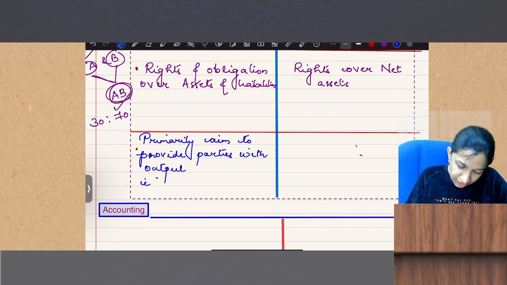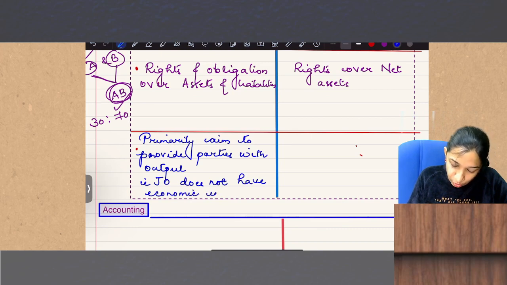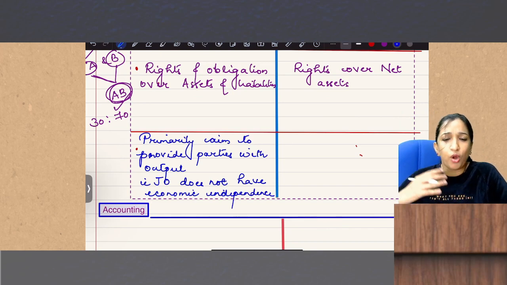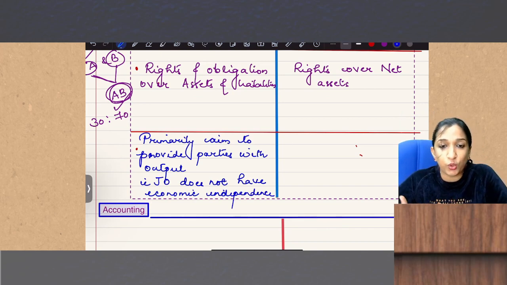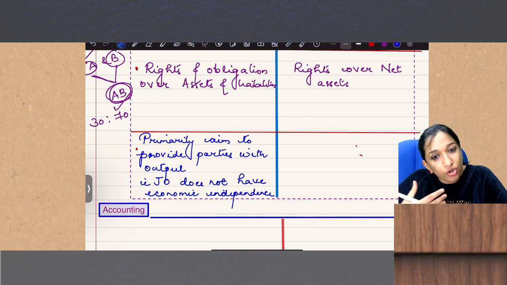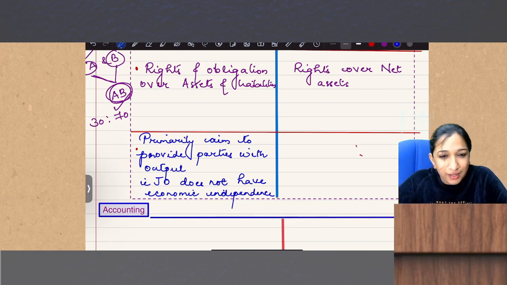That is, JO generally does not have economic independence. Whatever output is produced by JO is primarily sold to the operators. JO does not have the economic independence to sell it to a third party. Generally it is to be sold to the operators.